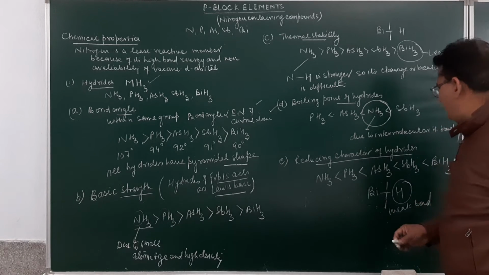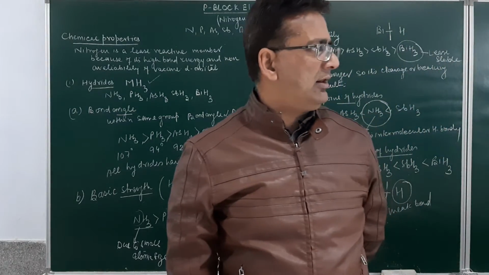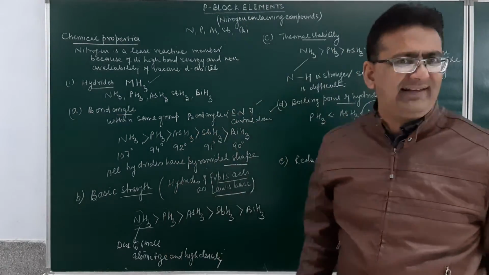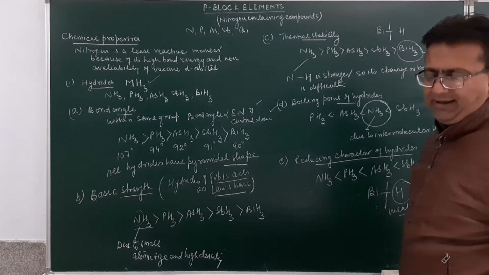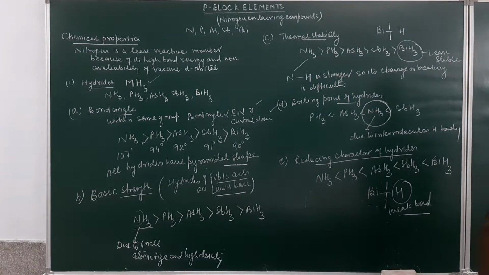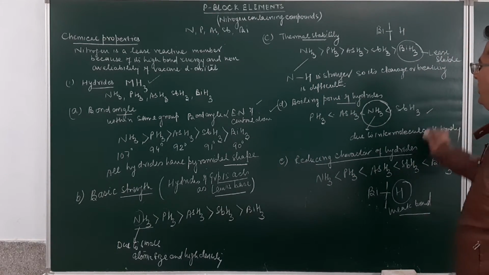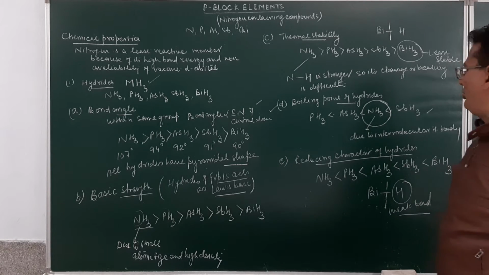When bismuthine is least stable, the bismuth-hydrogen bond can be broken easily, and when the bismuth-hydrogen bond can be broken easily, it will act as a strong reducing agent. Regarding the boiling point of the hydrides, phosphine is less than arsine, less than stibine, with ammonia as the exception due to hydrogen bonding.